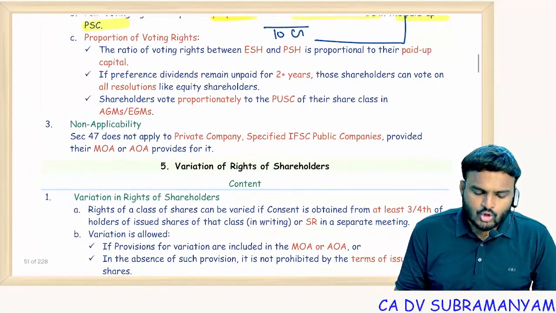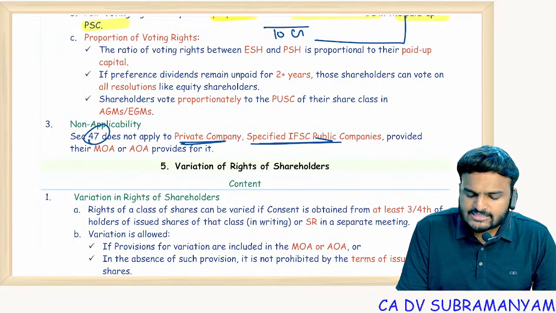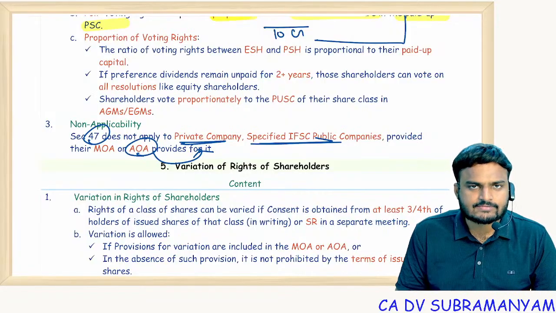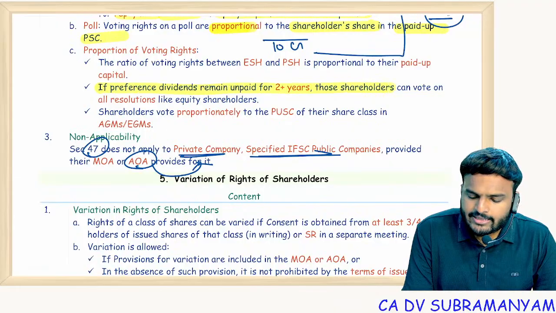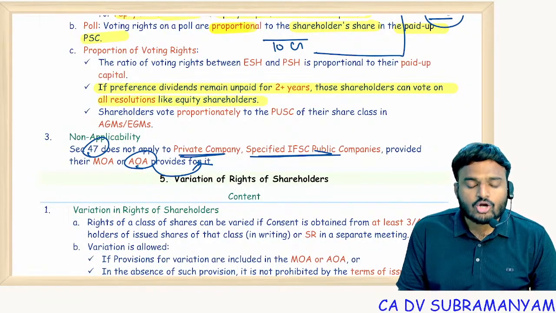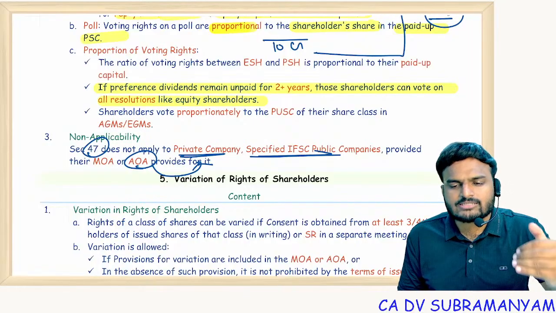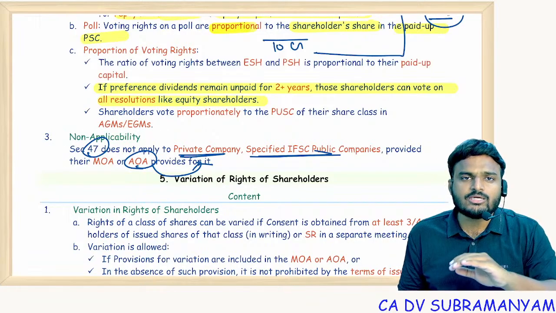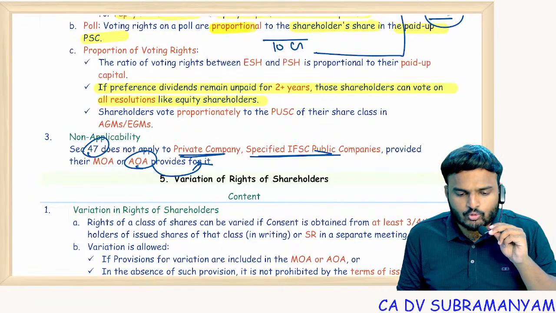Next one, non-applicability. Section 47 does not apply to the private companies, specified IFSC public companies, provided the AOA provides otherwise. Next one, next exceptional point. If preference dividends remain unpaid for 2 or more years, those shareholders will also exercise voting power on all resolutions along with equity shareholders. Once those dividends are paid, their voting rights will come to an end.